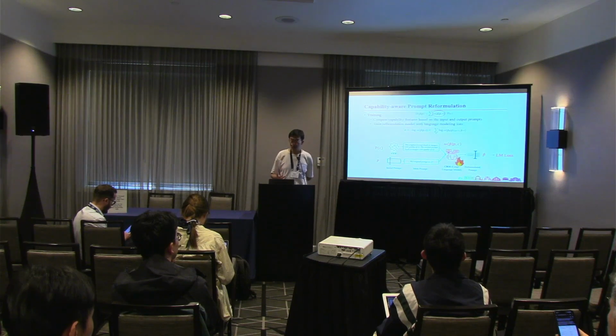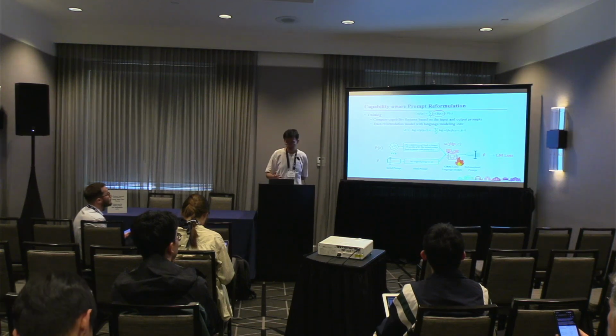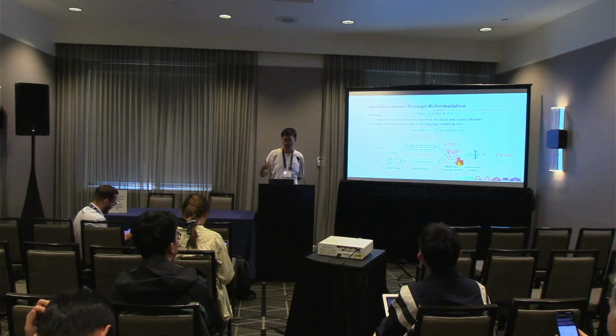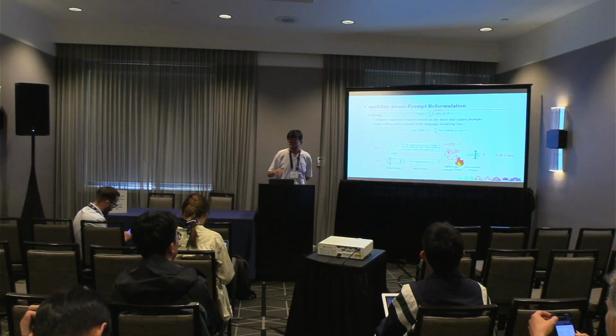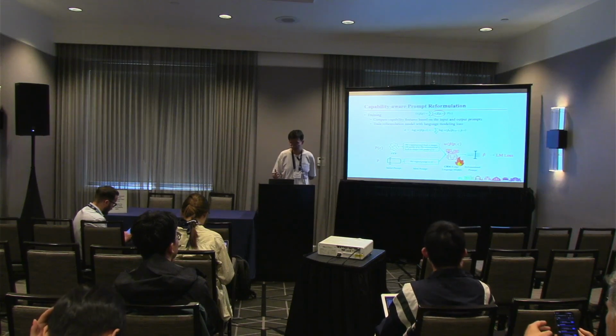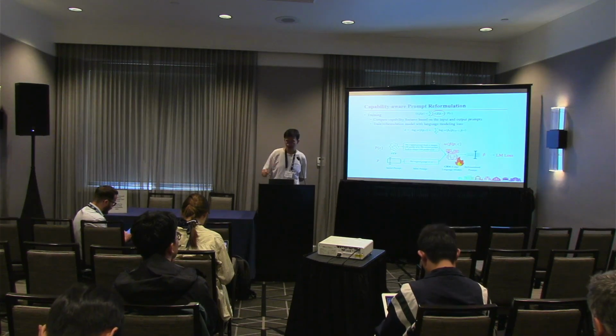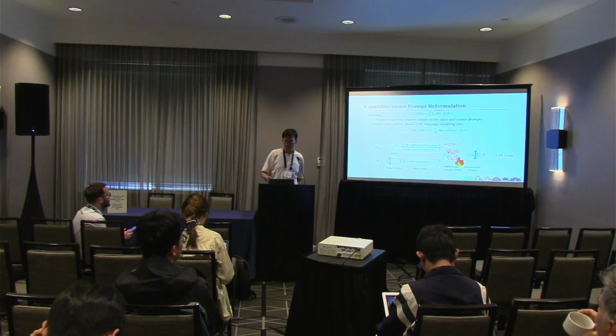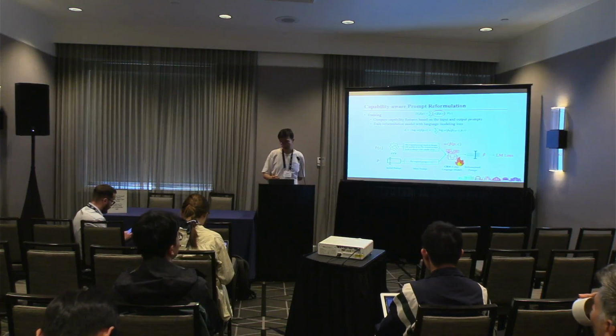And we have two training stages. In the first training stage, we train the large language model. We enable it to reformulate the prompt based on the capability feature, so that the input is the initial prompt P, and we compute the capability feature based on the input and the label prompt. We use language modeling loss to retrain the large language model.